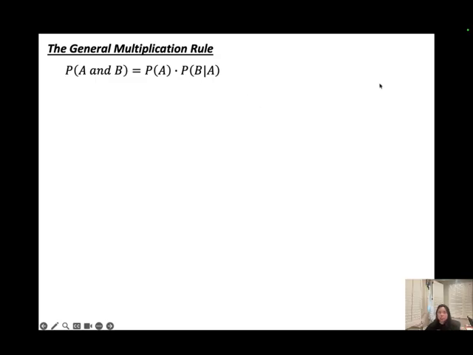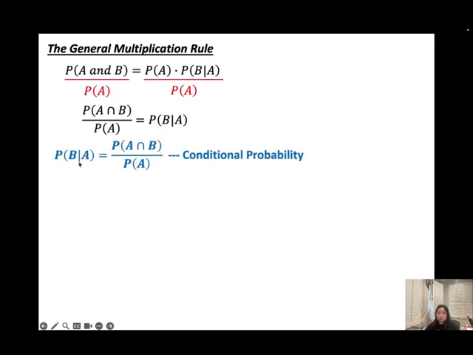Okay, right? So now I have the general multiplication rule. I divide both sides by the probability of A. So these two I can cancel out. And this, we call the conditional probability. The probability of B given A is equal to the probability of A and B over the probability of A. And this is called conditional probability.